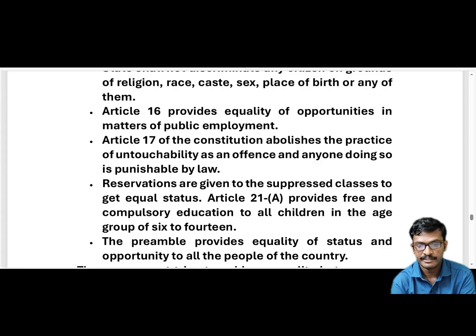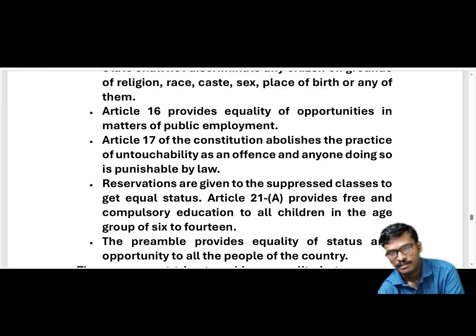So this is all, and there is some exemption for this. We have discussed equality of opportunities, no? But there is some exemption for this. What kind of exemption is it? Here reservations are given to suppressed classes to get equal status.